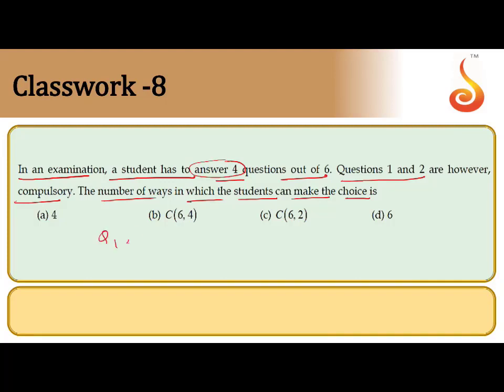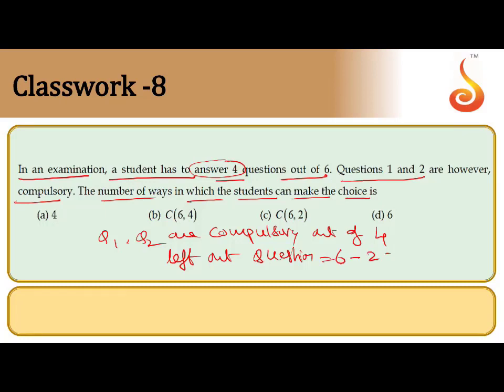Here the condition is that question 1 and question 2 are compulsory out of the 4 questions. So 2 questions are compulsory, which means the left out questions are 6 minus 2, 4 left out. You have to answer 4 questions, and in those 4 questions, Q1 and Q2 are compulsory. So after Q1 and Q2, how many questions are left out of 6? 4 are left. But we need 2 more questions. So you can select 2 questions.